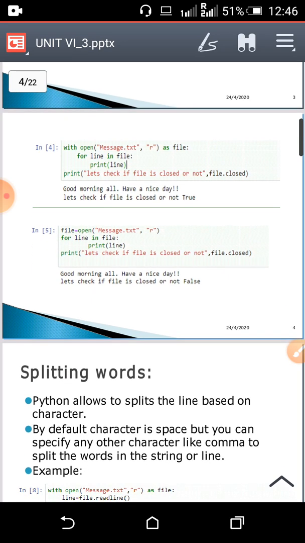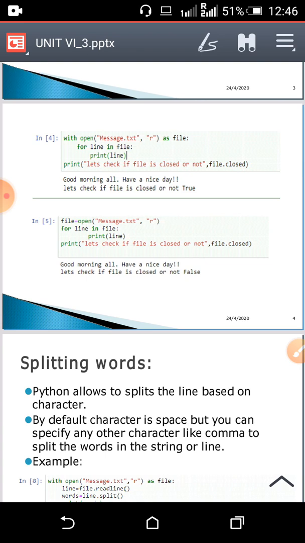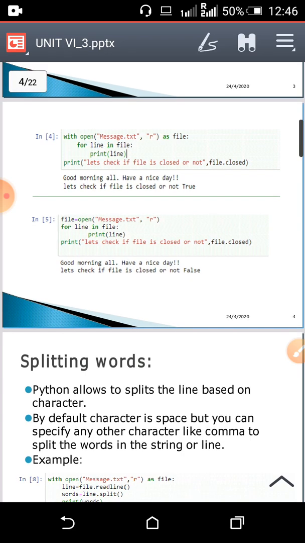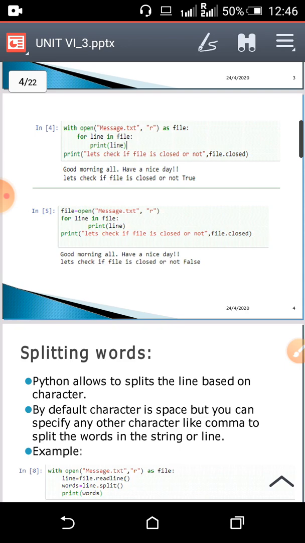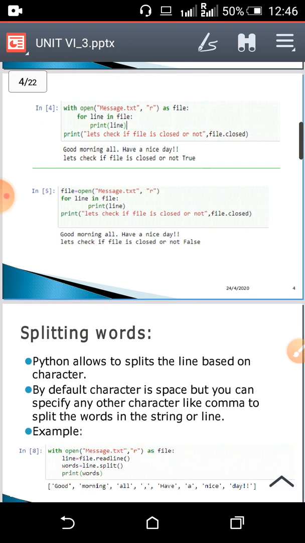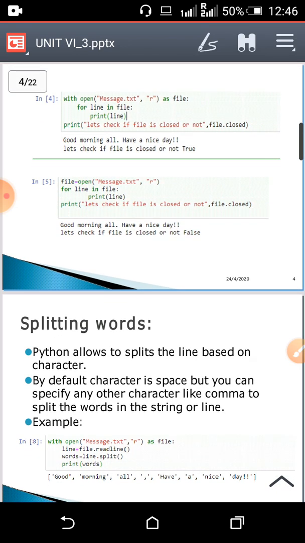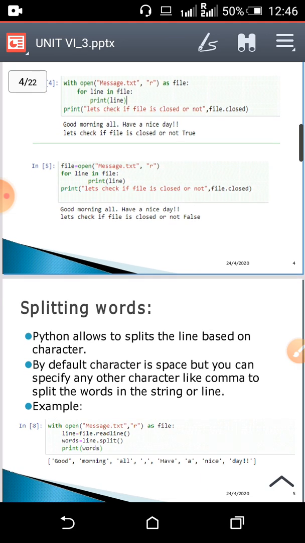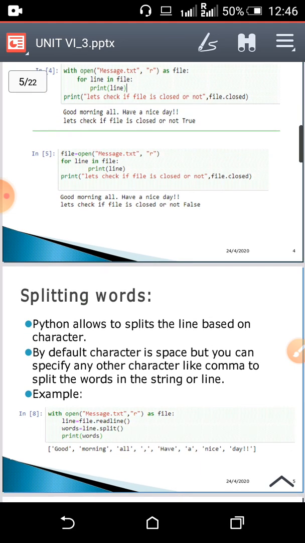Okay, now see our regular open method example. I have created one file object whose name is file. In that I have opened file message.txt in read mode. Same as before, using a for loop I have printed the lines within that file. And same, I'm going to check whether the file is closed or not. So see the output, it's showing the message good morning all, have a nice day.